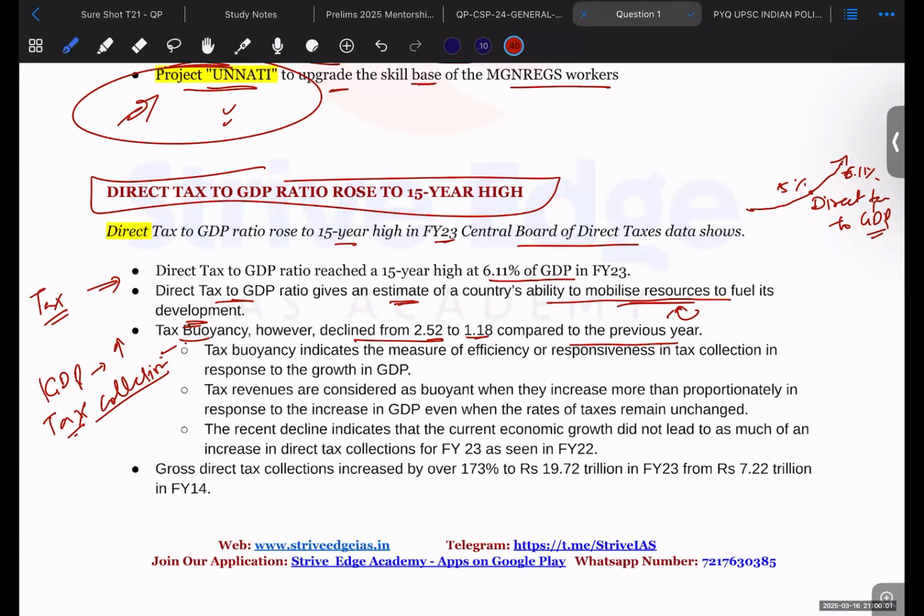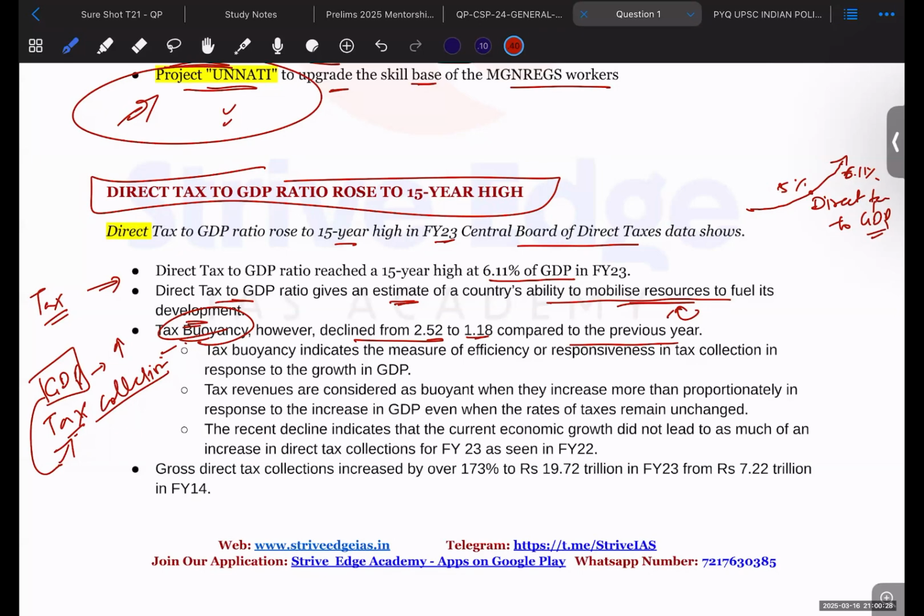This value addition should be taxed by the government, and those tax collections should increase. So this is what tax buoyancy is all about. As the GDP increases, tax collection should also increase. This is what tax buoyancy is.